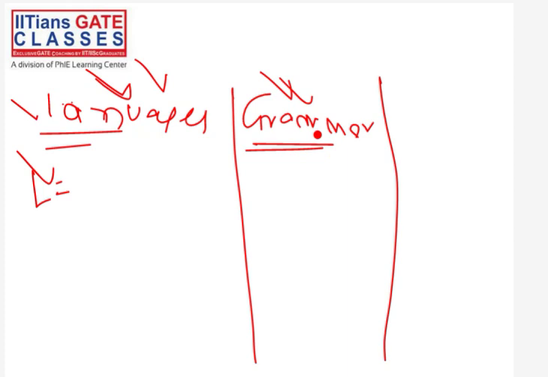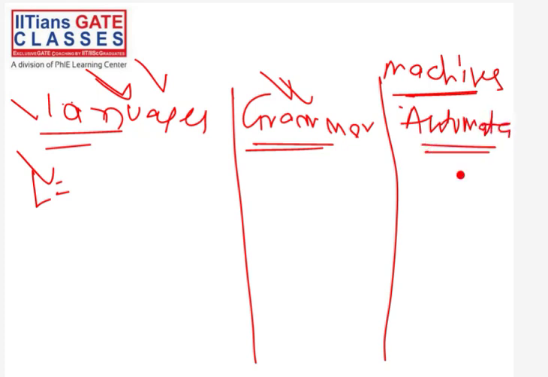Secondly, the third thing that we will see will be called machines, or we will call them automata. Normally these are nothing but machines, but the word that we will use is automata. Automata is a machine. It's like you have the C programming language, which is a language. C is generated by some grammar, and we will see what grammar that is. Now we have some machine or automata that accepts this language.